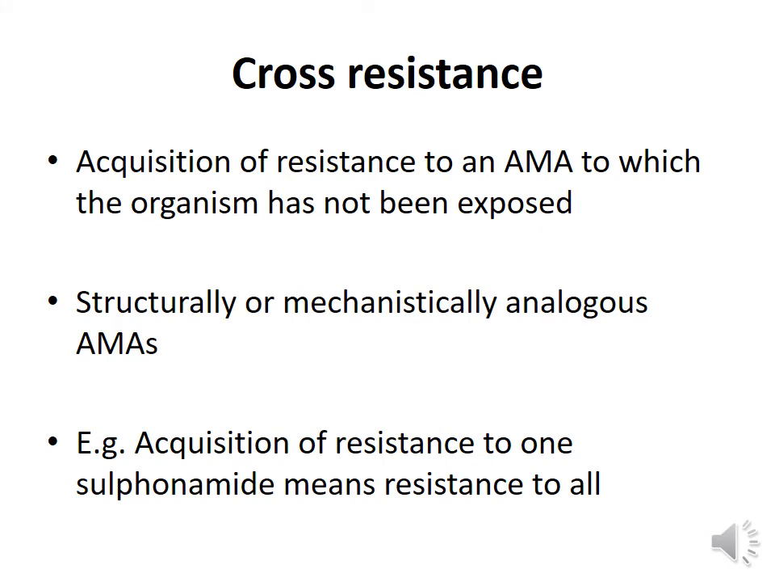Cross resistance, something like cross tolerance. Now, cross resistance is acquisition of resistance to an antimicrobial agent to which the microorganism has not been exposed. So this cross resistance happens between structurally or mechanistically analogous antimicrobial agents. For example, acquisition of resistance to one sulfonamide means resistance to all sulfonamides because these are all structurally similar, mechanistically similar.